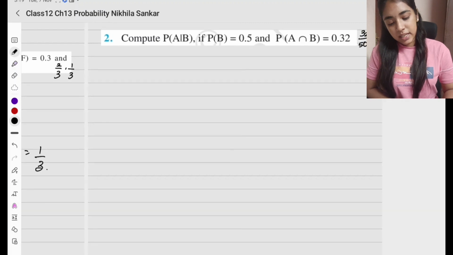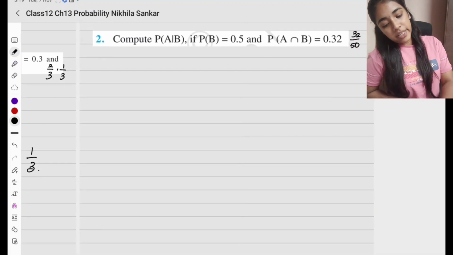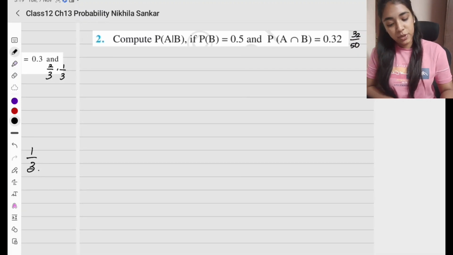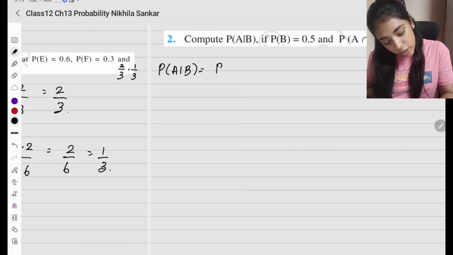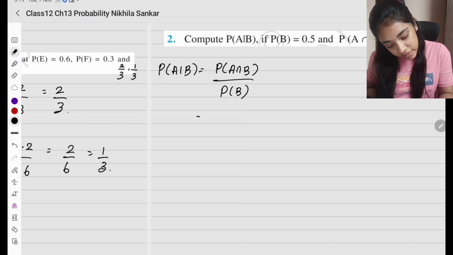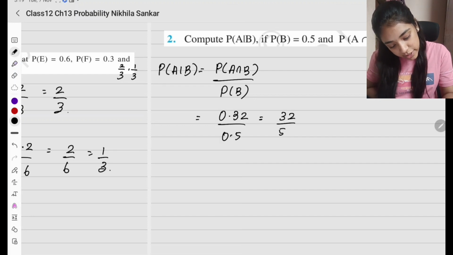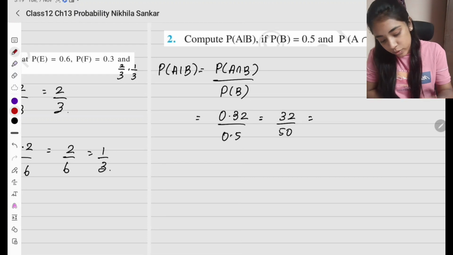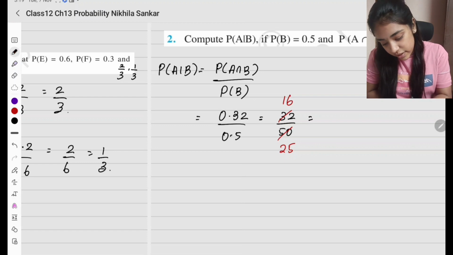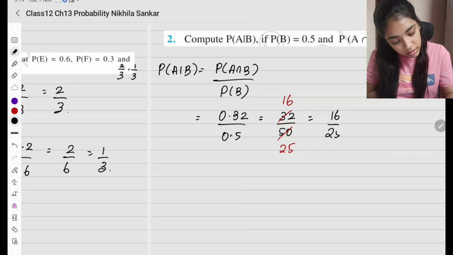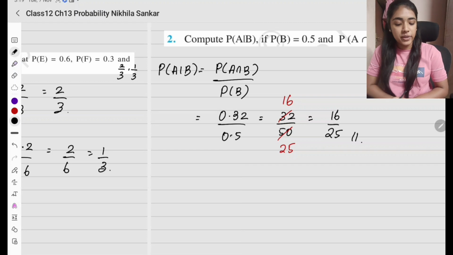Second question, compute A given B. Probability of B and A are given, and A intersection B is also given. So can we just write it down? So probability of A given B is probability of A intersection B divided by probability of B. Direct values are given. So this is going to be 0.32 divided by 0.5. When I multiply, it is 32 divided by 50. If we want to simplify this further, can we use the 2 table? 2 5s are 10, 2 16s. So 16 divided by 25. This is my final answer. Okay, please copy.